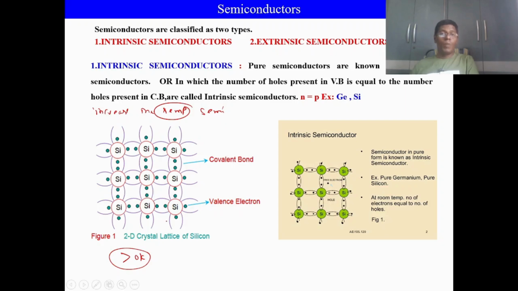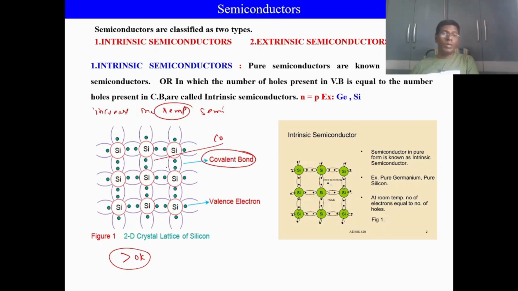0 Kelvin. Now I am going to increase the temperature gradually: 1 Kelvin, 10 Kelvin, 20 Kelvin, like this. If temperature increases gradually, at a particular temperature, what happens? There exists a covalent bond. Between one silicon and another silicon, a covalent bond is going to form.